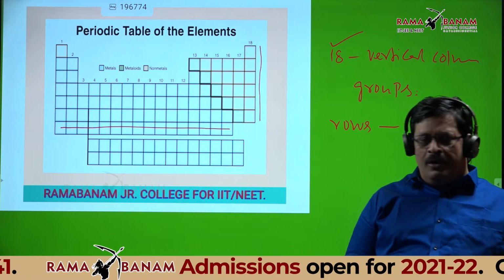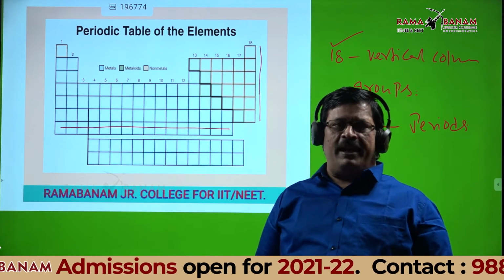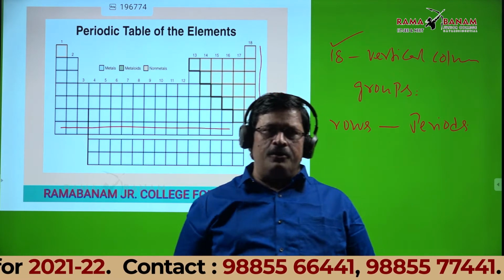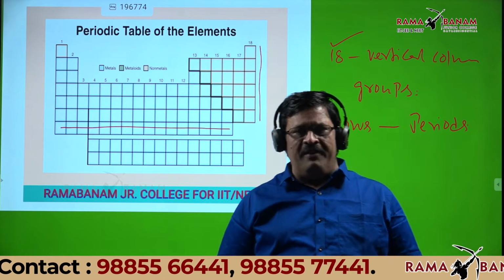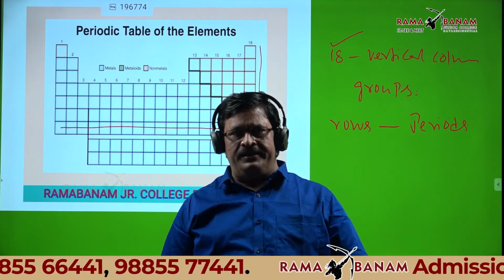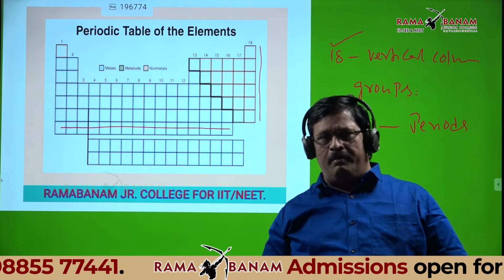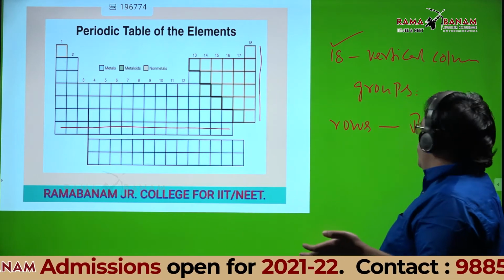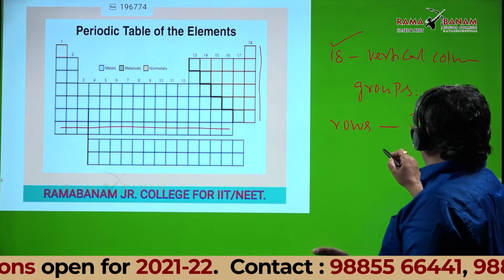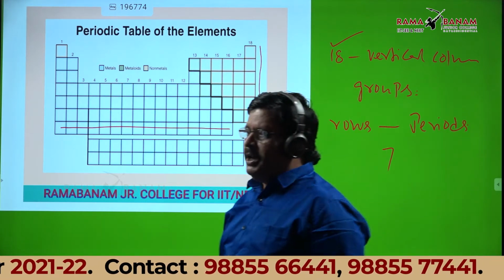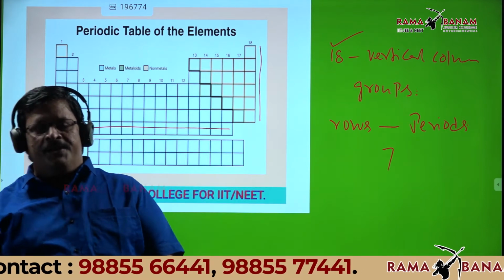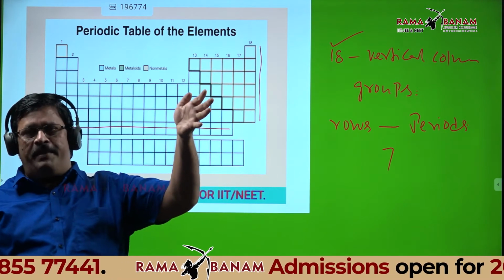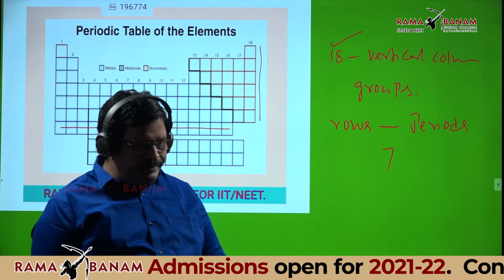Students, no need to tell the answers because you all know about these points, as we discussed them in the last 2 classes. I'll just brief you, just listen, that's it. No need to interact with your teacher, just listen to all the points. The horizontal rows are called periods and the total number of periods in the long form of the periodic table is 7. So there are 18 groups or vertical columns and 7 periods.